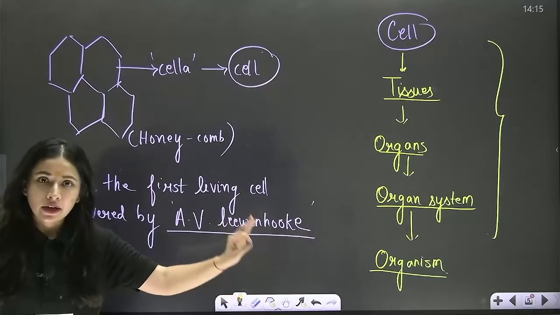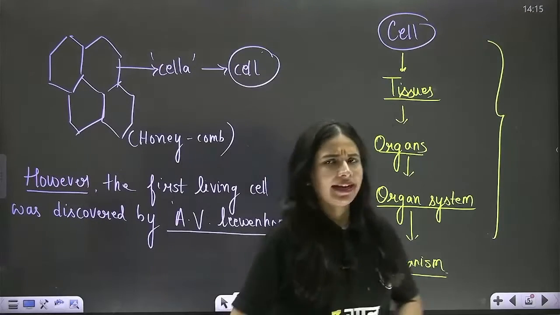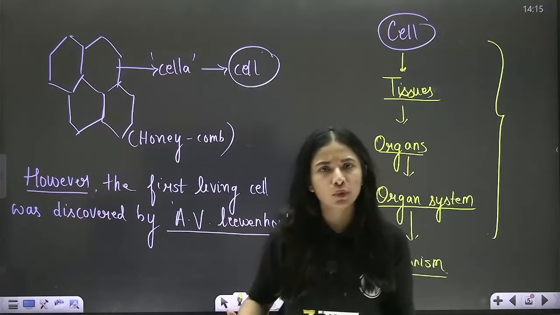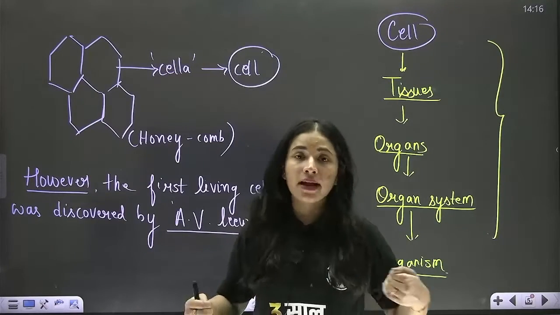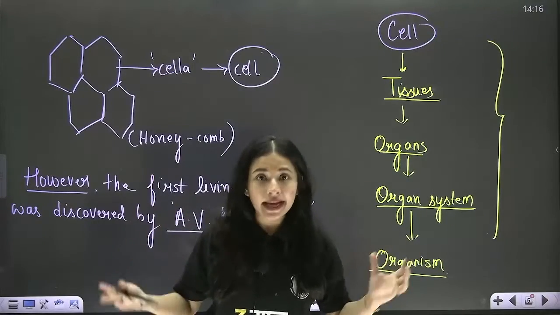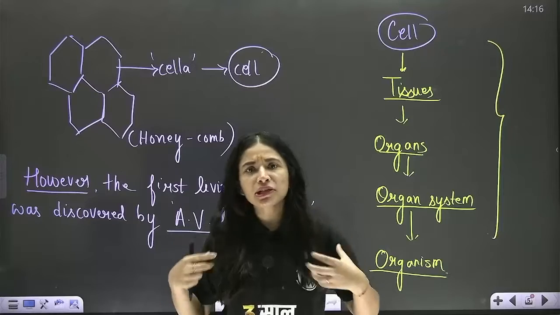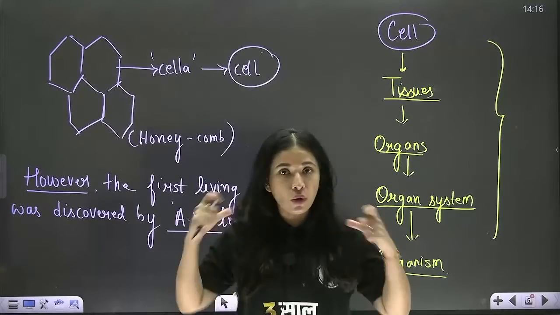Done? Okay. Now, beta, a question arises. In multi-celled organisms like you and me, our whole body movement, right now I am talking, I'm walking, I'm using all my senses, so definitely someone must be controlling all my movement. Which is that part of the body that controls all the body movement?